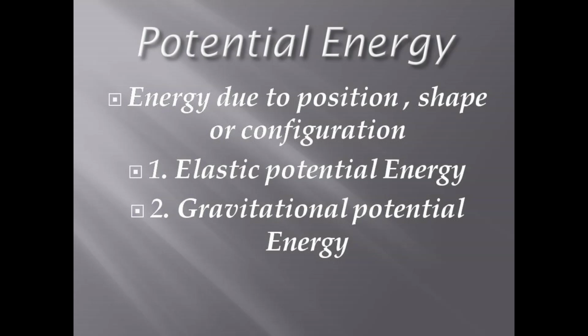Moving to the potential energy. Potential energy is the energy possessed by an object due to its position, configuration, shape or size, and it is always denoted with P.E. It is further of two types, elastic potential energy and gravitational potential energy. Elastic potential energy is the energy possessed by an object when it is stretched, compressed or bent. For example, when we stretch the catapult or this bow.